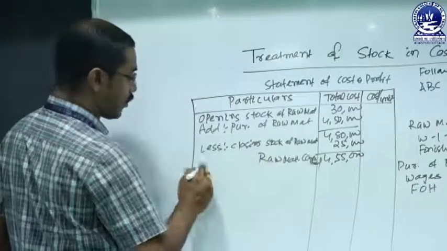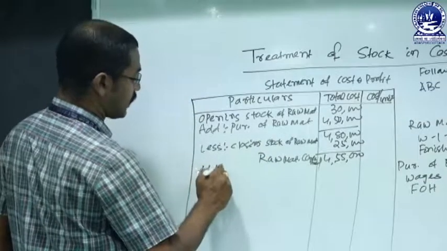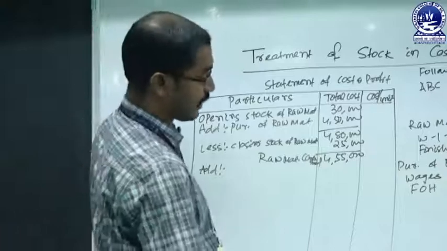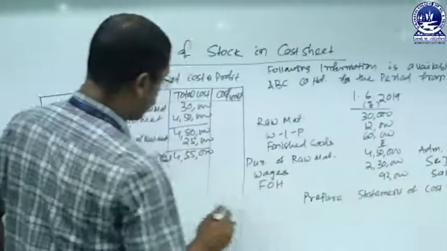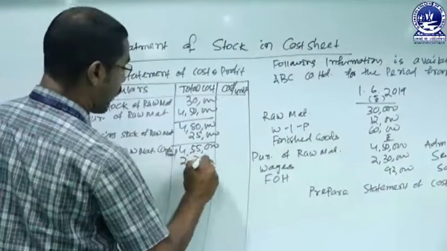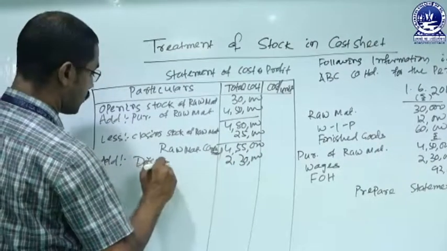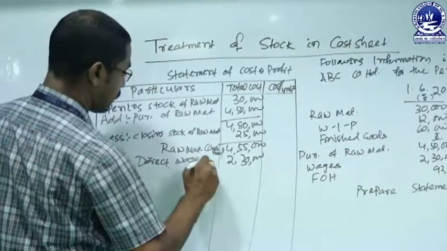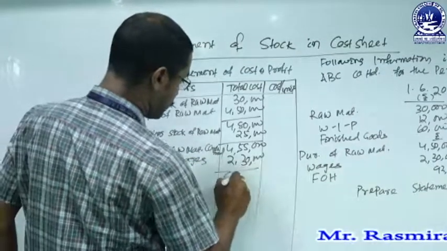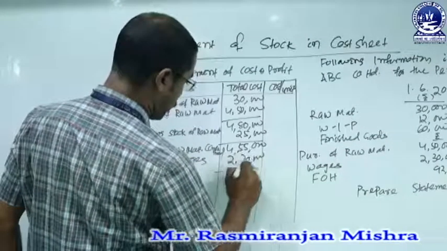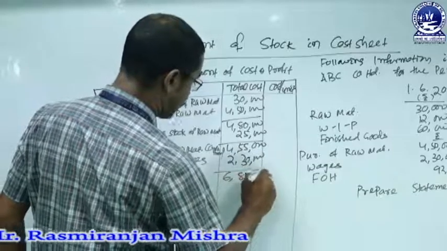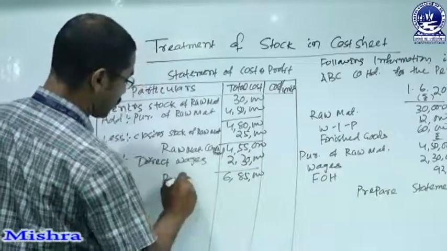And with raw material consumed, we must add any direct wages and direct expenses if there are any. Only one item, that is direct wages. The value is 2,30,000. We have to add it to the raw material consumed. And this represents prime cost, and the value of prime cost is 6,85,000.